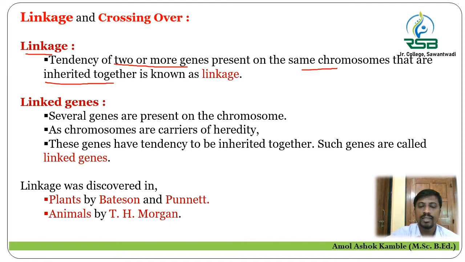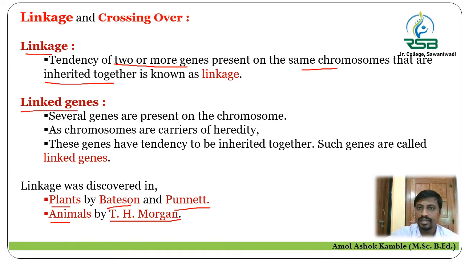This mechanism of linkage was discovered by different scientists in plants and animals. It was discovered in plants by the scientists Bateson and Punnett, while it was discovered in animals by the scientist T.H. Morgan. So these two or more genes which are present on the same chromosomes and inherit together are called the linked genes.